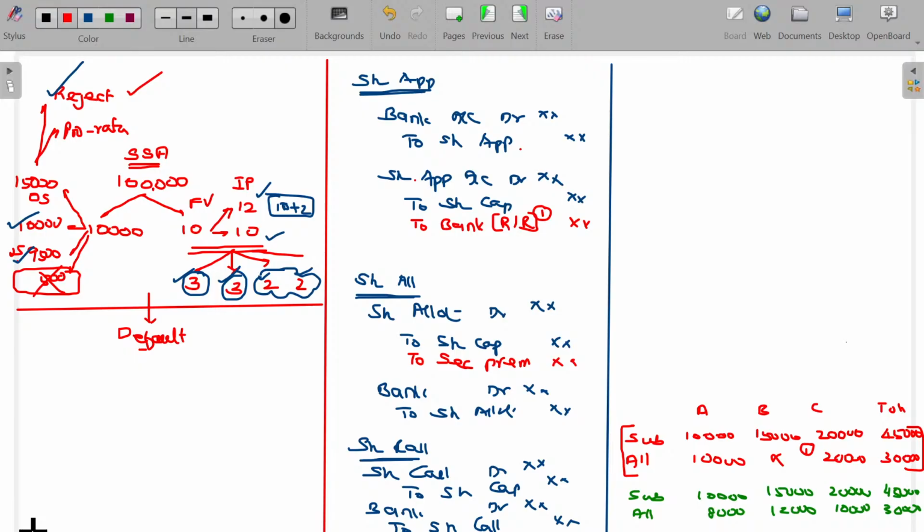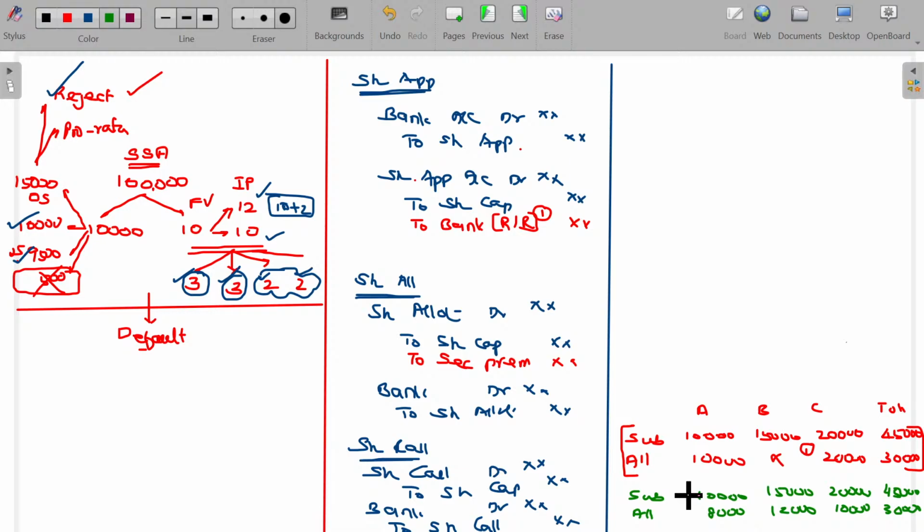B's application money we have received, so we have to refund this. But in the next case, shares are proportionately allotted. All the shares are not allotted, all the shares are not rejected. If you apply for 4 shares, you may be allotted 3 shares or 2 shares. I don't say nothing is allotted. I will allot a few shares. Few shares are rejected.